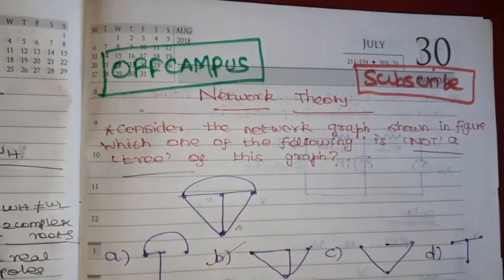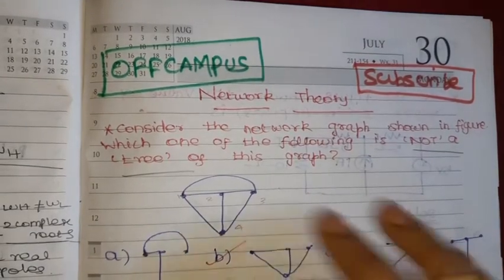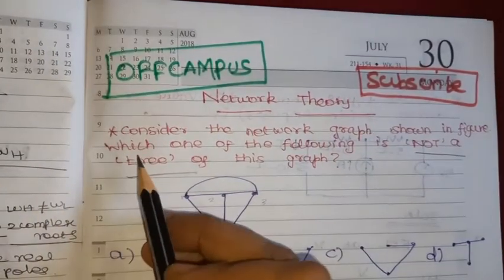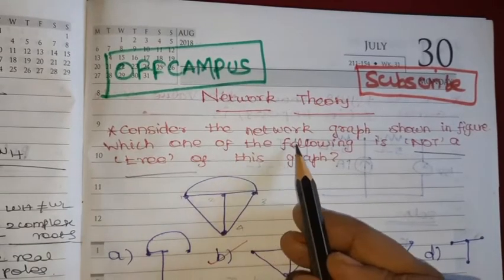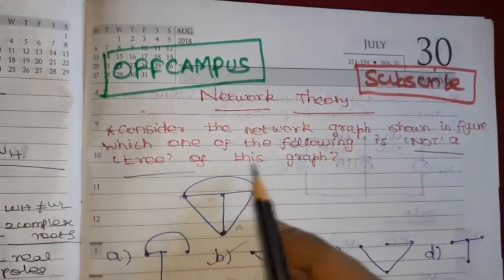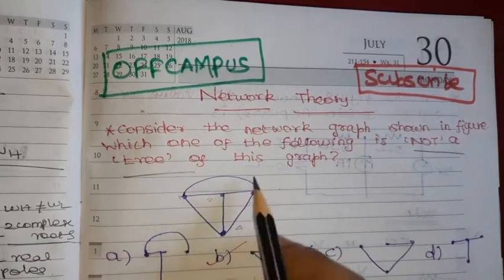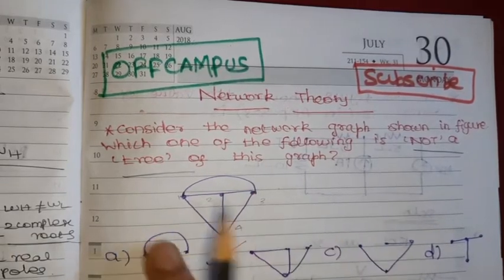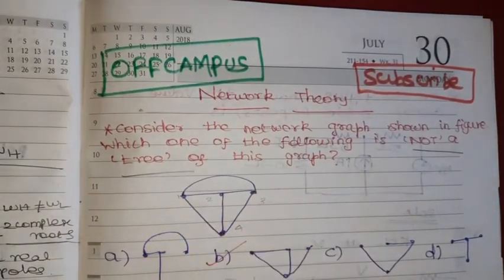In this video, we are going to see some frequently asked questions in network theory. First question, consider the network graph shown in a figure. Which one of the following is not a tree of this graph? We need to identify from this graph which is not a tree.